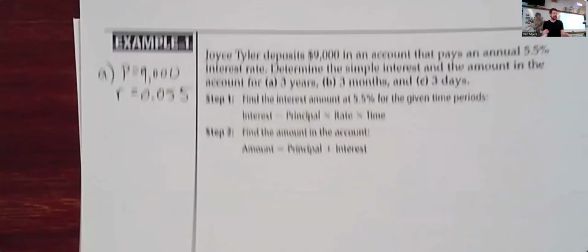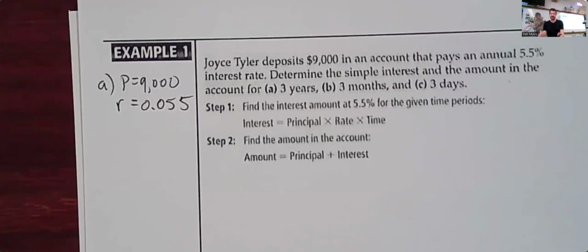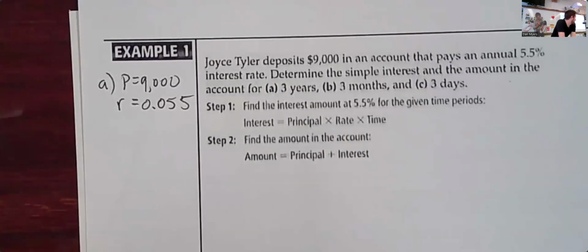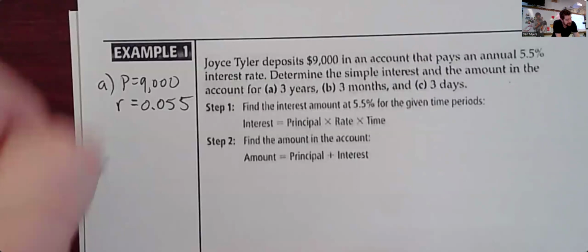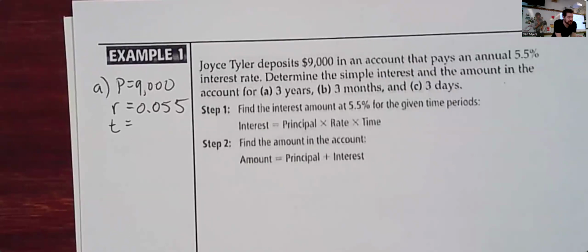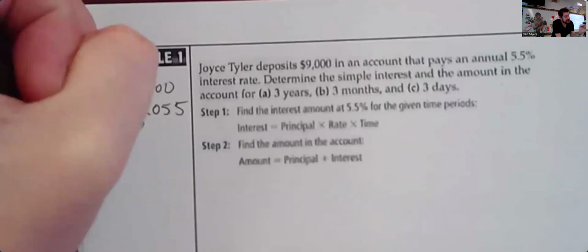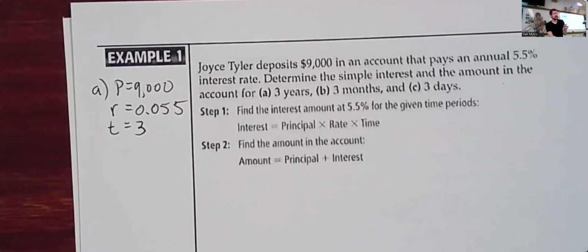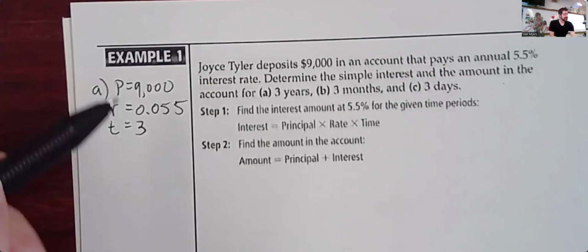5.5%. Just like how we calculated taxes, right? If it was a 5% tax, it was 0.05. If it was a 4.5% tax, it would be 0.045. So percentages can always be calculated like that. And then time. What's our value of T for part A? 3 years. So T is equal to 3. Remember that T always relates to number of years. And so this is the information we're going to use for A.